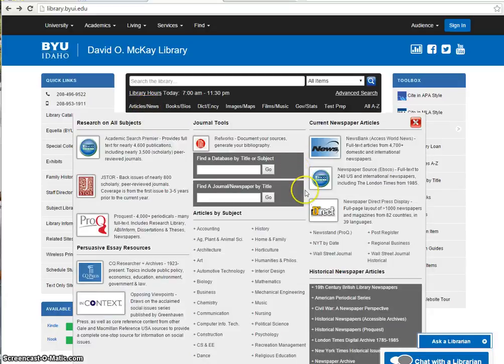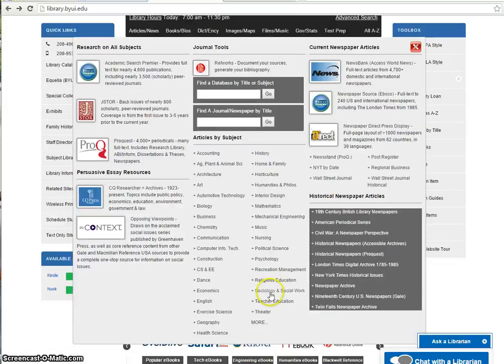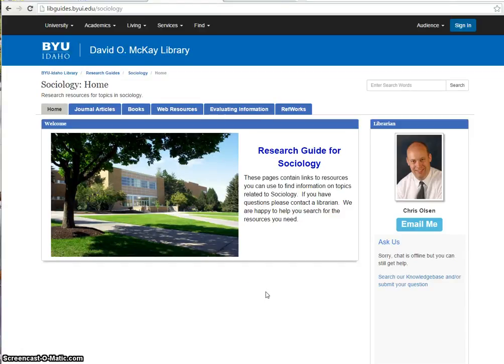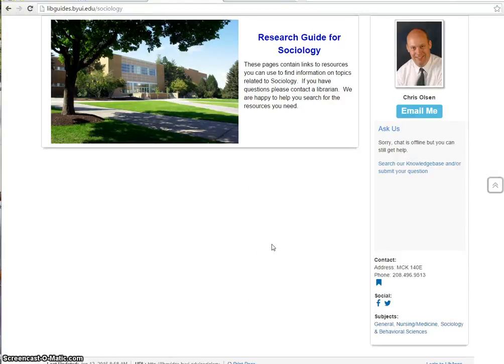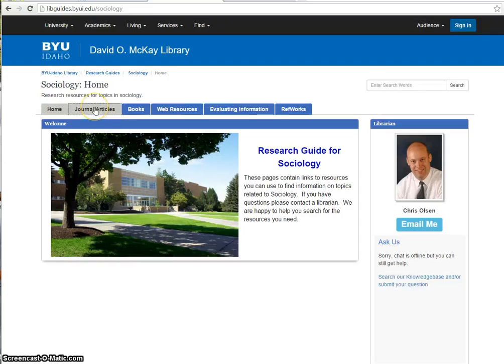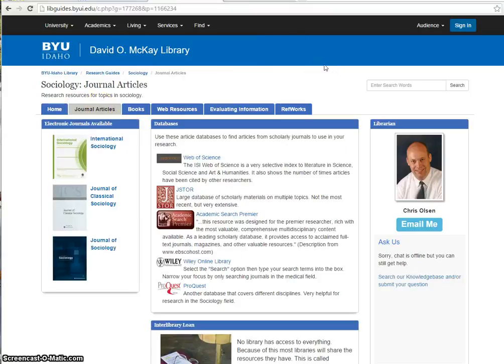You can search things by subject. The library does have a place where you can go just for sociology, which is wonderful. And so here's our library's research guide for sociology. So I'm looking for journal articles, but also if you're looking for evaluating information, web resources, books, it gives you all of that too. I'm looking for journal articles, and it's going to tell me which databases are the best